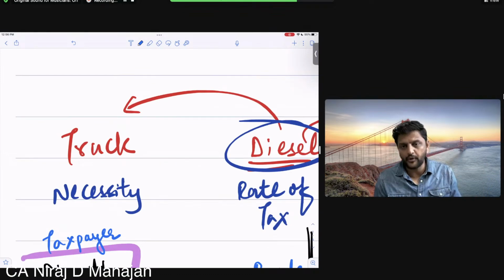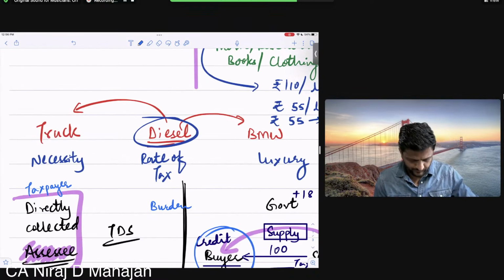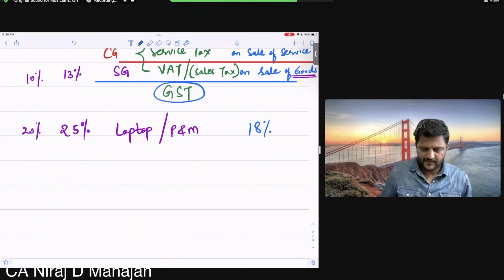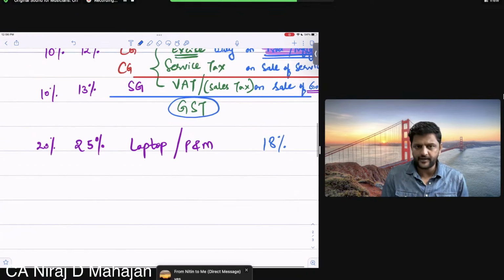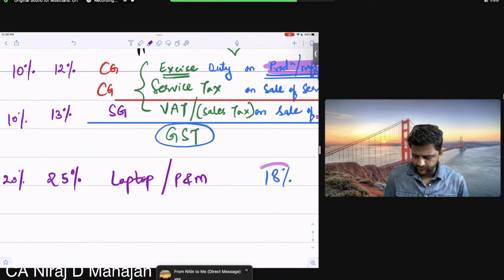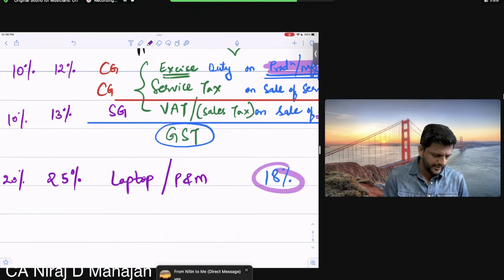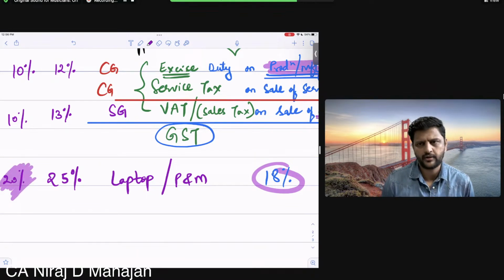Are you getting my point? If the rates are increased. Understood? Clearly? So in a way, now pay attention. It is beneficial to the consumer that a lower rate of tax is applicable. And in a way, it is disadvantageous to the government, because obviously they are collecting a lower rate of tax. But again, it should be a win-win.